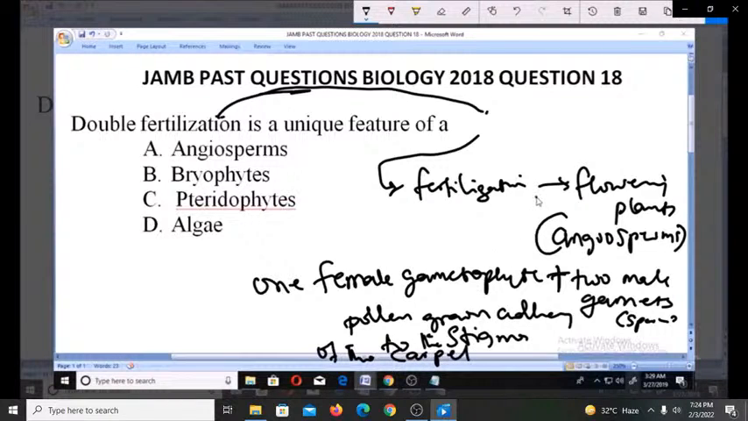So double fertilization is when we have one female gametophyte joining with two male gametes. And it actually happens in flowering plants, also known as angiosperms. So it's a special type of fertilization. From this definition, you can see that double fertilization is a unique feature of what? Angiosperms. A. And that is the answer to the problem.